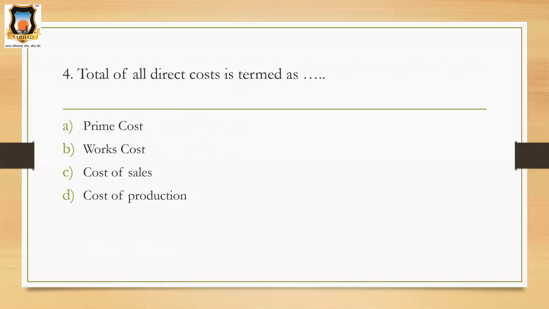When we are calculating the cost, total of all direct cost is termed as prime cost. Okay, so the correct answer is prime cost. It includes all direct expenses, meaning direct labor, direct wages. Alternate name for direct labor is direct wages, direct material consumed, and direct expenses. So it is termed as prime cost.